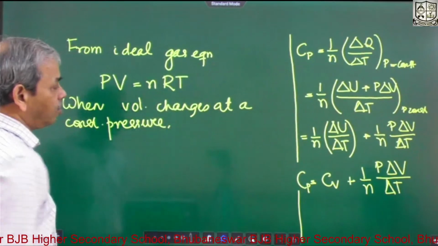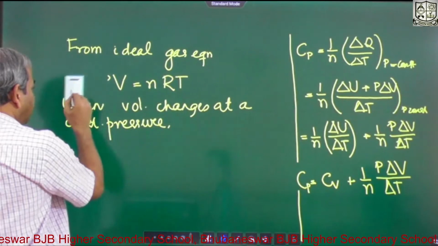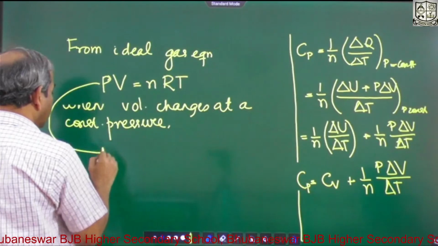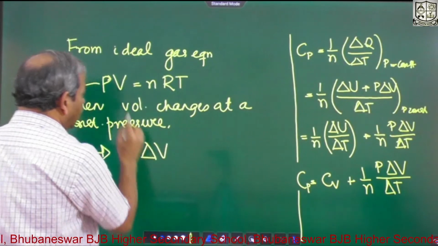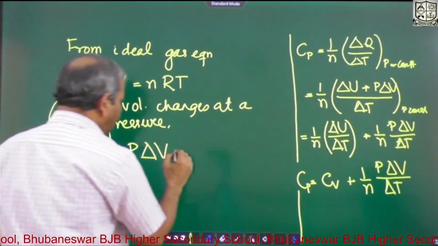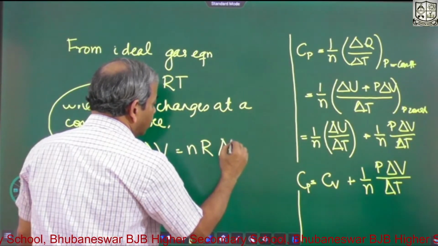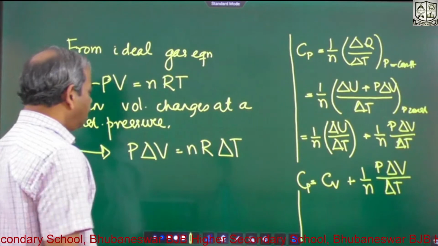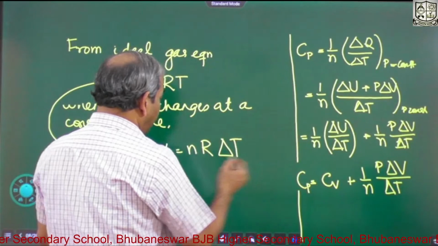Pressure remains constant, so this equation becomes P delta V, the change is in nRT. So when volume changes, temperature will also change. So P delta V is equal to nR dT. So in place of P delta V, you can put nR dT.